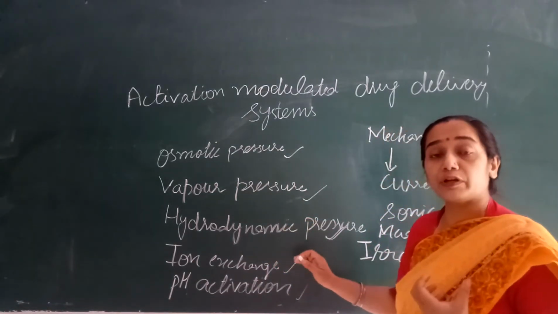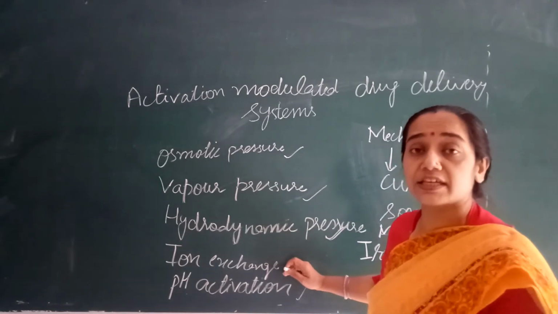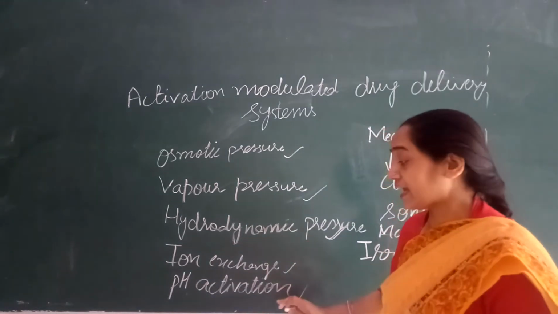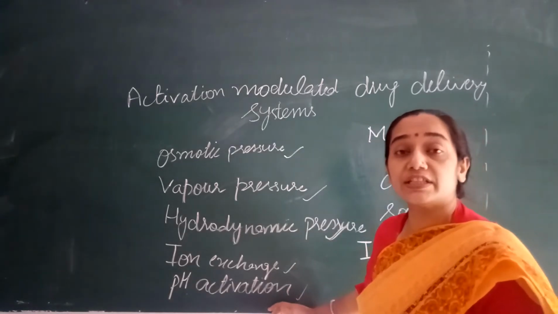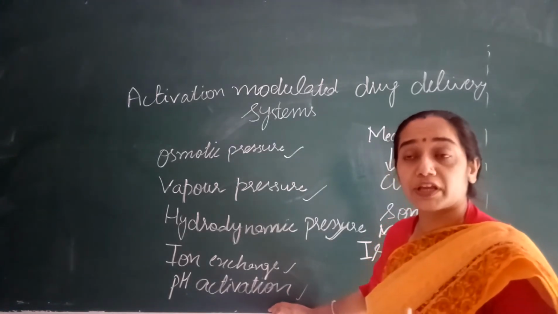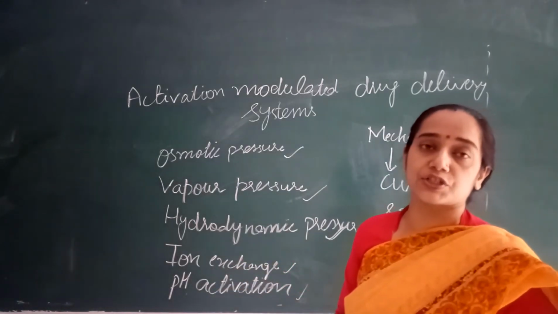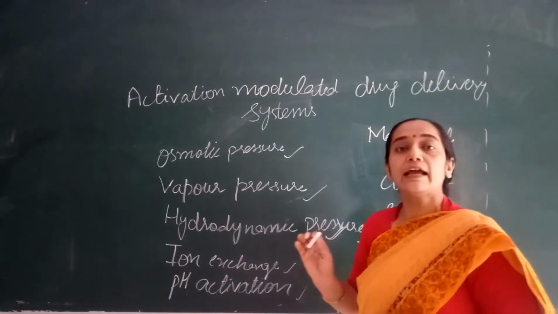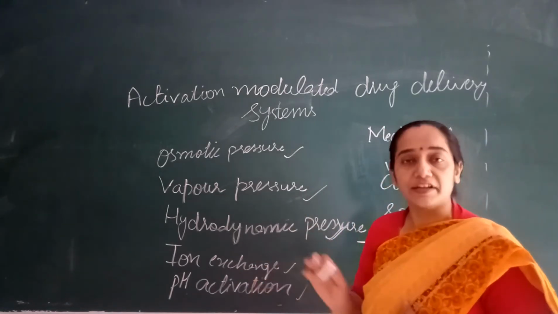Ion exchange systems will be sensitive to the changing concentration of the ions in the surrounding. pH activation means they will be affected by the change in the pH in the surrounding, and that change in the pH may affect the ionization of the polymeric material and polymeric membranes, which will allow the release of the drug.